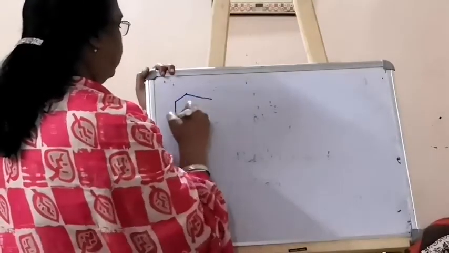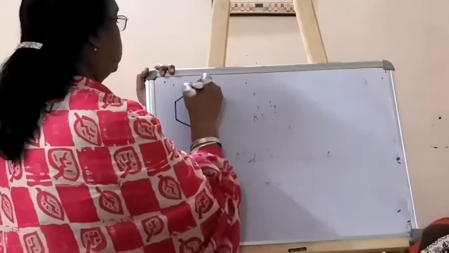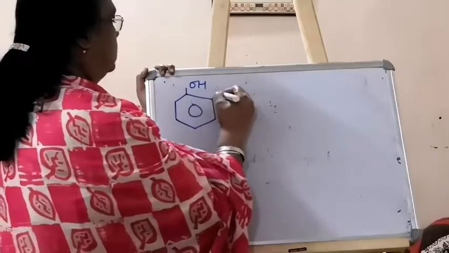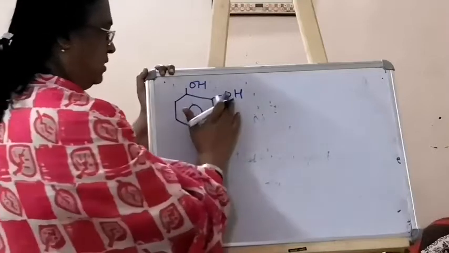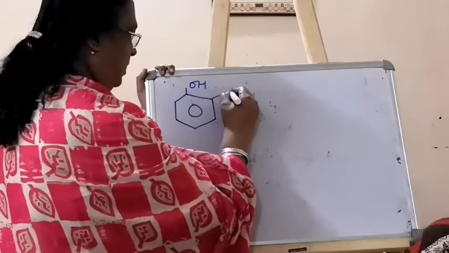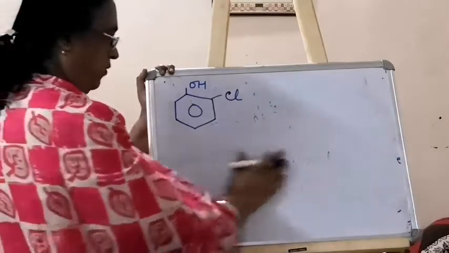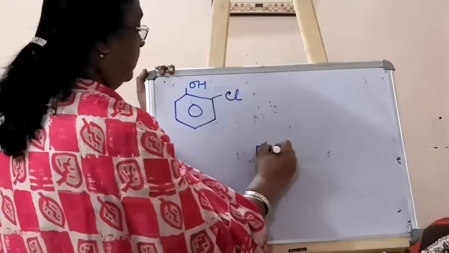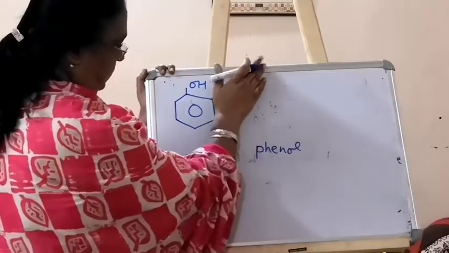But if you have an aromatic compound which has a special name, as I told, this is phenol, and this is also having one more OH group, or suppose this is having one Cl group, so it will be a what? The root word will not be benzene, the root word will be phenol, because for this the special name is phenol.